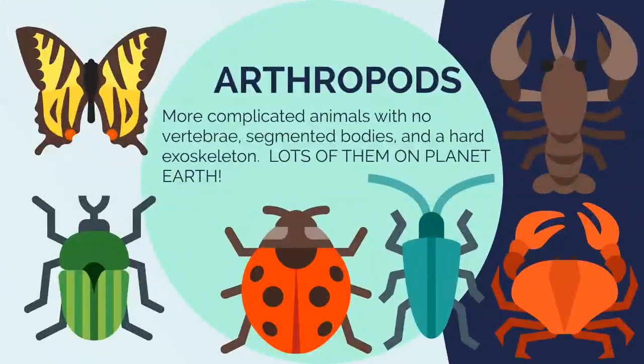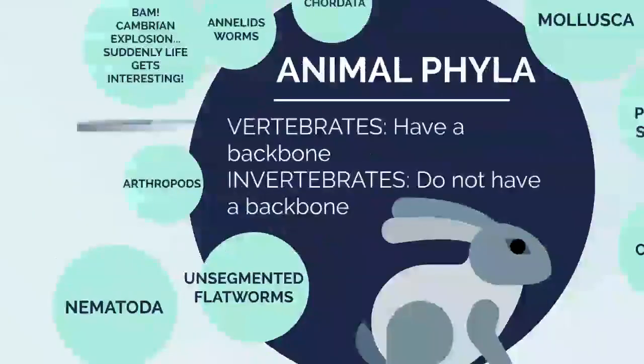Then we have arthropods, very important category of Animalia. They're even more complicated animals with no vertebrae. They have segmented bodies and a hard exoskeleton. So they're starting to almost look and feel like they have a skeleton or a backbone, but they're still invertebrates. There's tons of them on planet Earth. They include everything from crayfish and lobsters and crabs to ladybugs and butterflies. All of these things are arthropods.